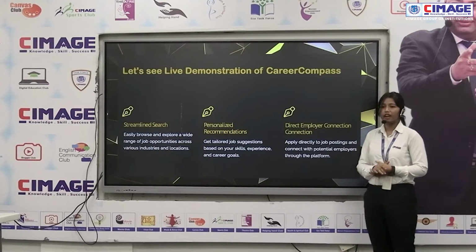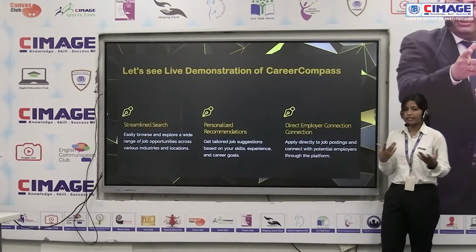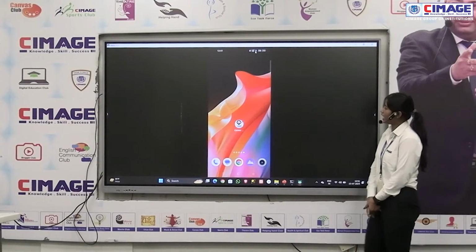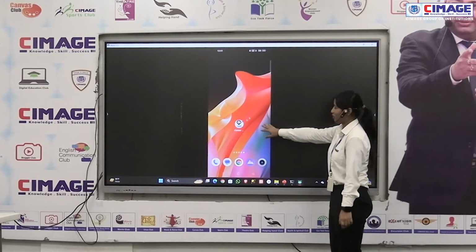So let's see the live demonstration of this app, Career Compass: how to log in and how to access all the features of this app. It will be shown by Ankush. Yeah, this is the logo of our app, Career Compass. From here we can click and open this app.